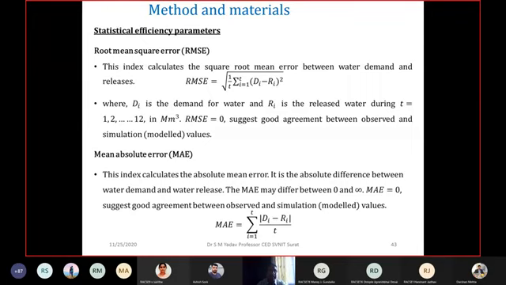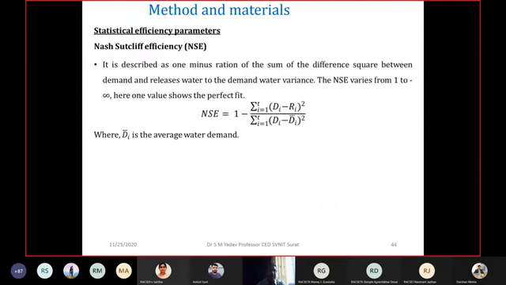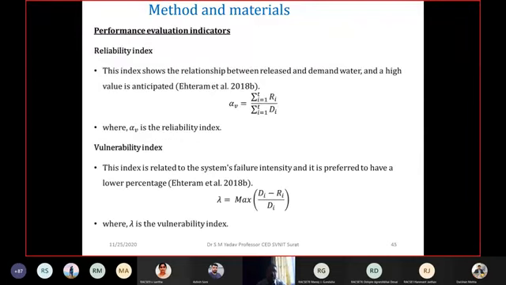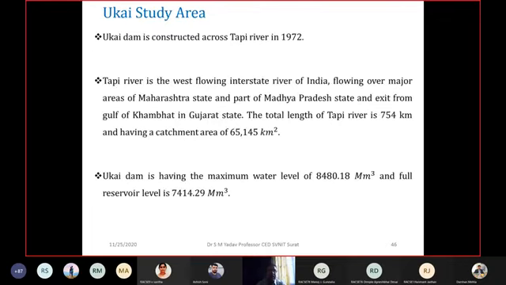For that, three statistical parameters are used: root mean square error, mean absolute error, and Nash-Sutcliffe efficiency parameters. These are used for comparing the results of the model parameters. And one more is the performance evaluation indicators, the reliability index and the vulnerability index. So these are the parameters used to check the model parameters and the observed parameters.